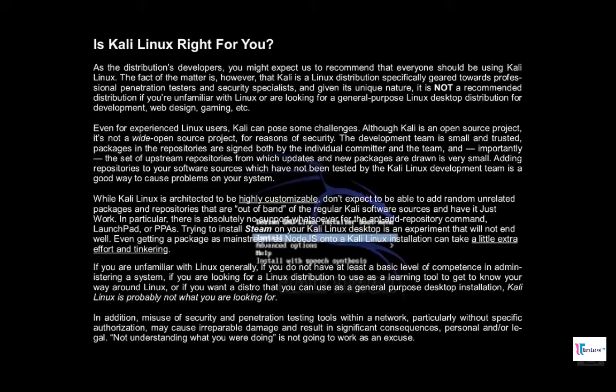A minimal and trusted set of repositories. Given the aims and goals of Kali Linux, maintaining the integrity of the system as a whole is absolutely key. With that goal in mind, the set of upstream software sources which Kali uses is kept to an absolute minimum. Many new Kali users are tempted to add additional repositories to their sources list, but doing so runs a very serious risk of breaking your Kali Linux installation.